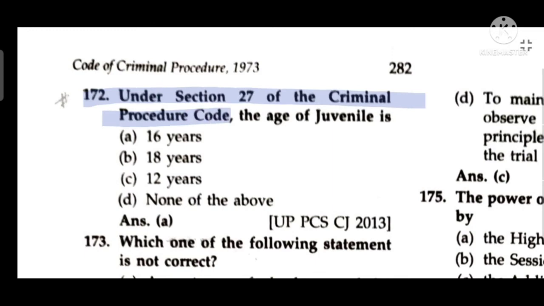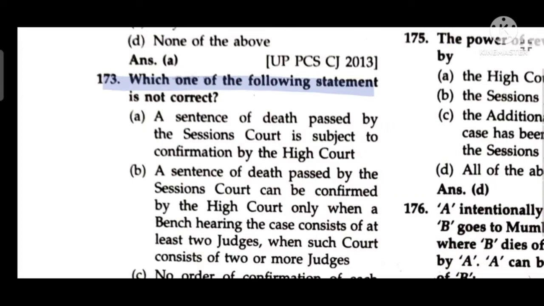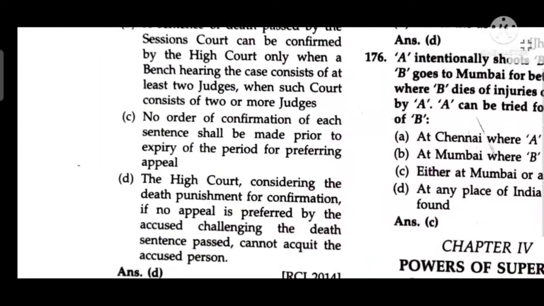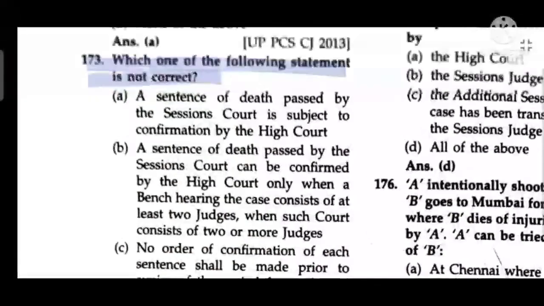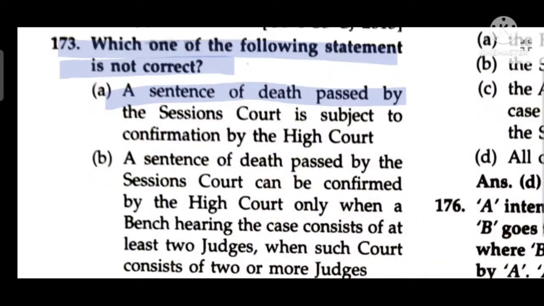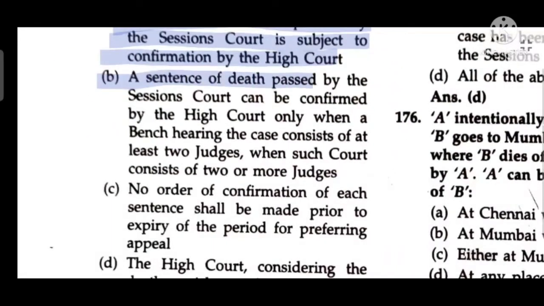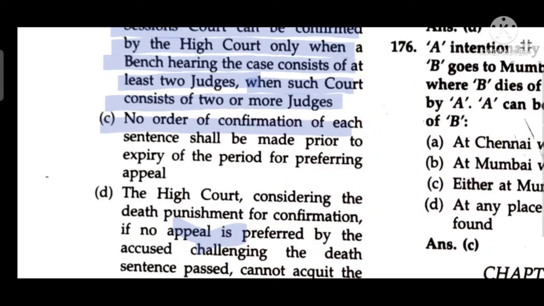Under section 27 of C.R.P.C., the age of a juvenile is 16 years. Which one of the following statements is not correct? D is not correct. The correct statements are: the sentence of death passed by a session court is subject to confirmation by the High Court. It can be confirmed only when the bench hearing the case consists of at least two judges, when such court consists of two or more judges. No order of confirmation of such sentence shall be made prior to the expiry of the period for preferring appeal.